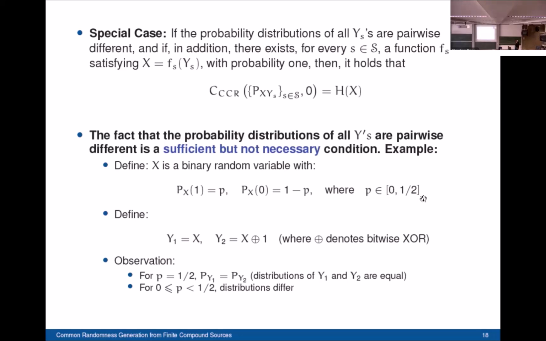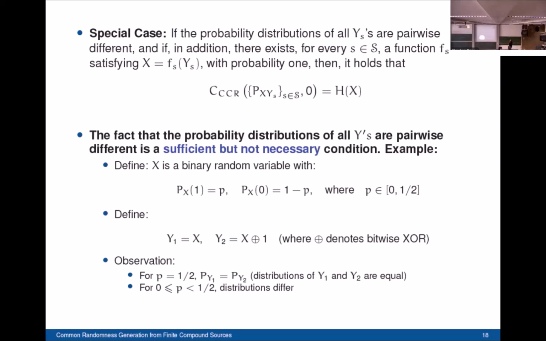We consider the case when we have two states, state 1 and state 2. For state 1, we assume that the generic variables are equal, and for state 2, we assume that the generic variable at terminal B is equal to the complement of the generic variable at terminal A.